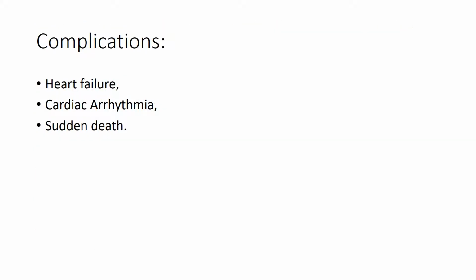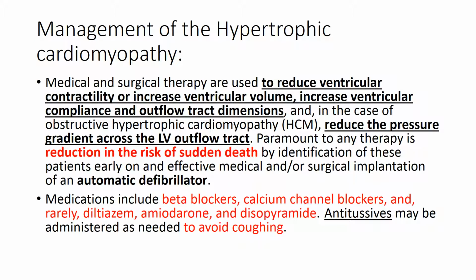Complications can be heart failure, cardiac arrhythmias, and sudden death. Management of hypertrophic cardiomyopathy includes medical and surgical therapy to reduce ventricular contractility and increase ventricular volume, ventricular compliance, and outflow tract dimensions. In the case of obstructive hypertrophic cardiomyopathy, the aim is to reduce the pressure gradient across the left ventricular outflow tract.